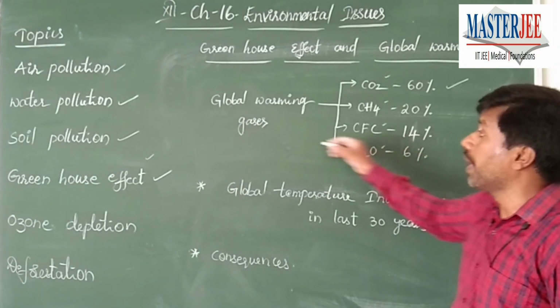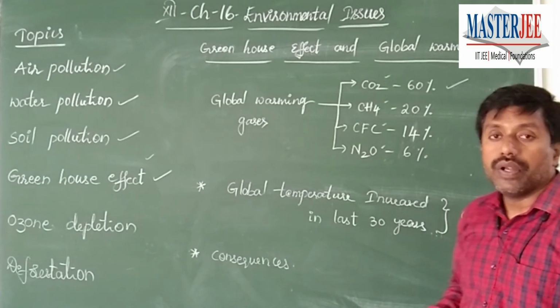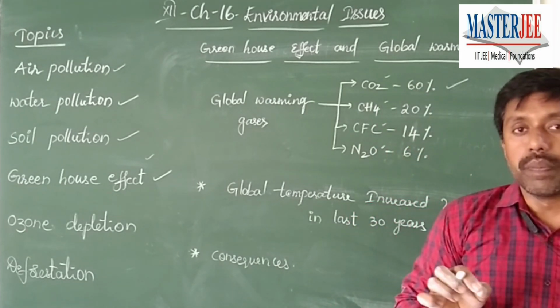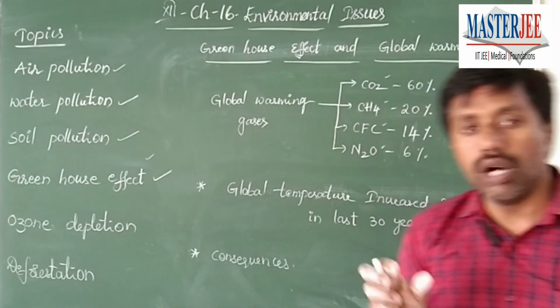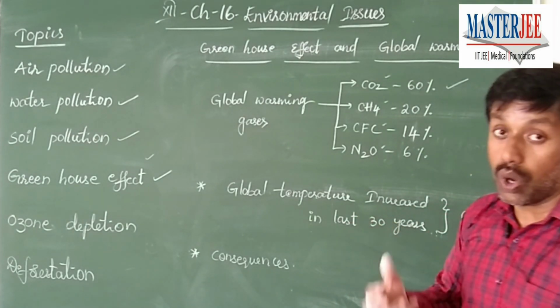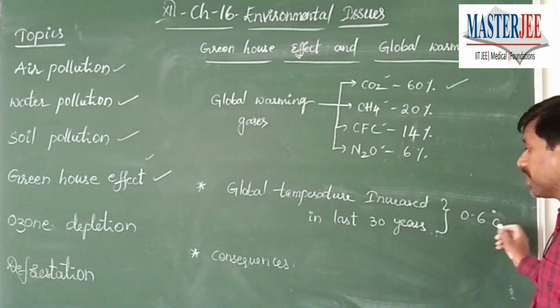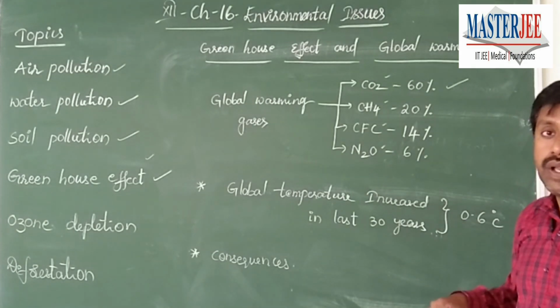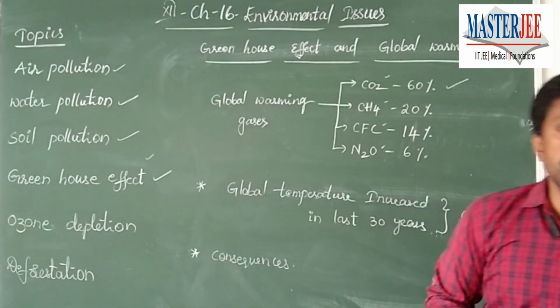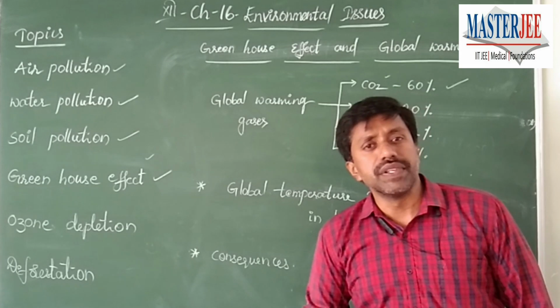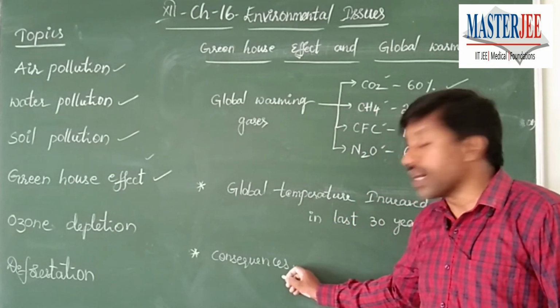Together, they contribute as global warming gases. Now, another important question from this topic is, in the last 30 years, how much has the temperature of the globe, the earth, increased? It is 0.6 degrees centigrade. That is another important point. Now, one more point: there may be a question on what is not a consequence of global warming, so you should study the consequences also.